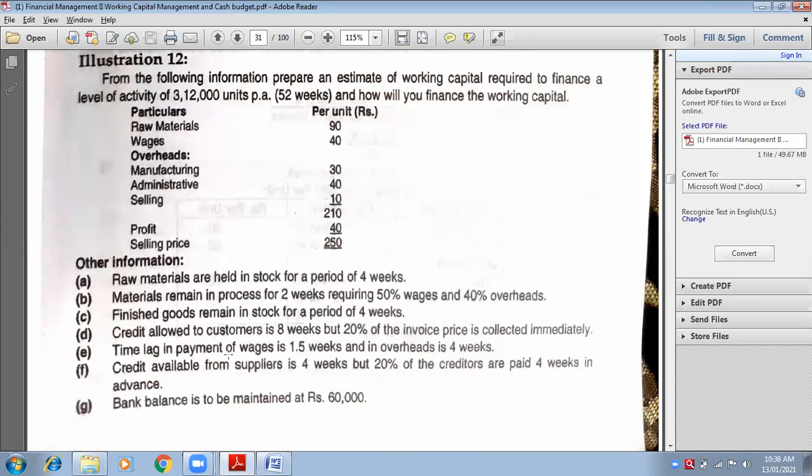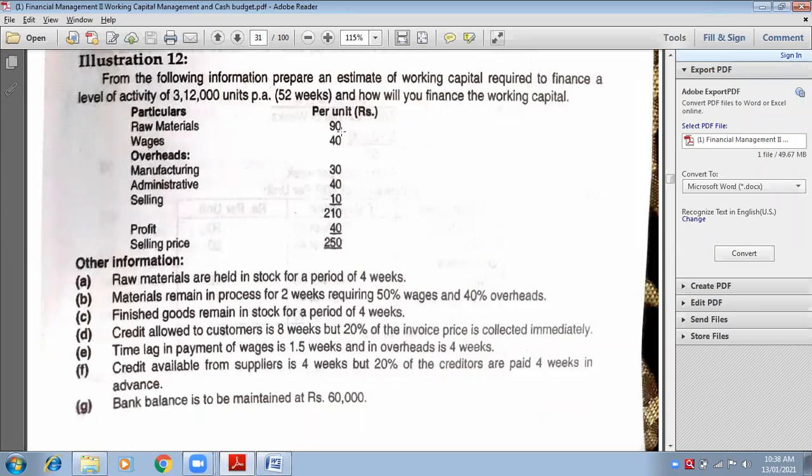80% will be my liability because I'm going to pay them after 4 weeks. So first we will calculate liability, in sequence. Credit available from suppliers is 4 weeks. So we will take 80% of what rate? 90, ma'am. Very good, raw material, because from creditors we buy raw material. So raw material 90 per unit will be considered for creditors.